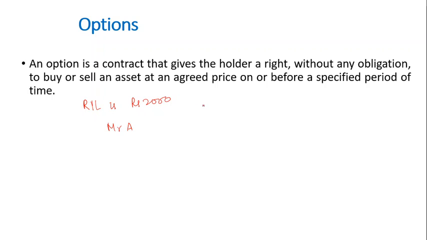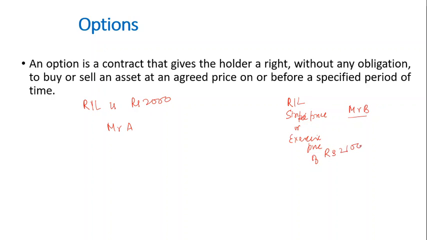Maybe in the market there is an option available. So there is another player. There is an option buyer, but obviously there has to be an option seller also. So maybe Mr. B is selling an option of Reliance Industries Limited with the strike price or exercise price of rupees 2100.